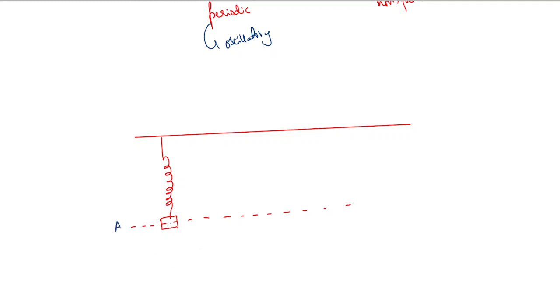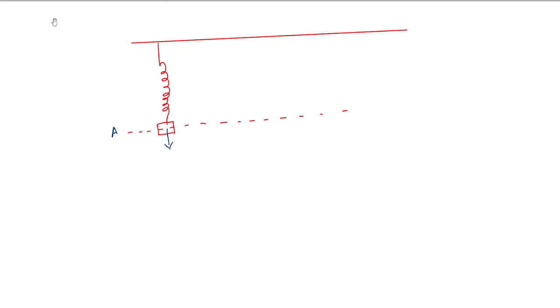If some force is applied onto the spring mass system, that is, if somebody pulls it, then it would extend. Let the extended spring be something to this level. So the spring mass system has been extended from level A towards level B. If the force is removed, then this would oscillate.